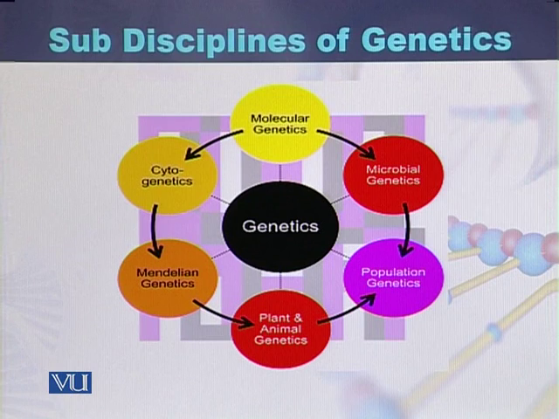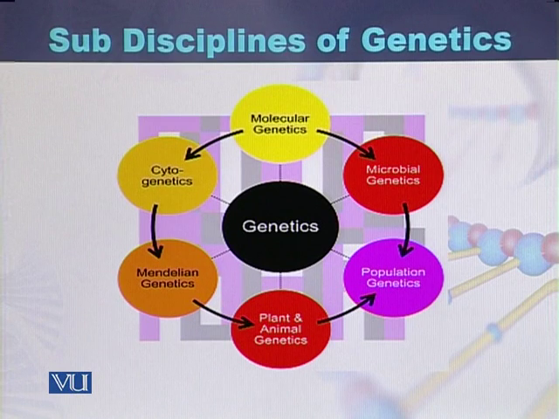Plant and animal genetics: if we study the genetics of plants or the genetics of animals, then this subcategory is called plant and animal genetics. While in population genetics, we study the genetics of a specific population, the people present in a particular area.